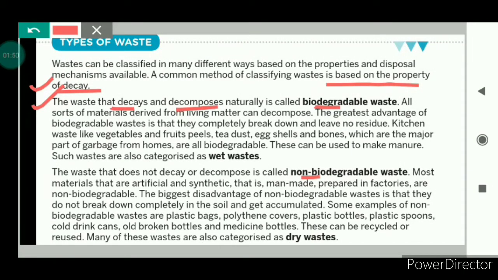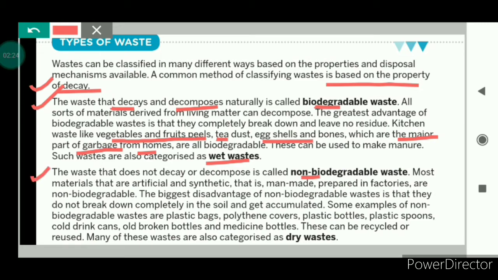The waste that decays and decomposes naturally is called biodegradable waste. That means the waste which completely breaks down. Biodegradable waste rots down completely if buried in the soil. Another name for biodegradable waste is wet waste. Examples are vegetable and fruit peels, tea dust, eggshells, and the major part of the garbage that comes from the home; they all come under the category of biodegradable waste.